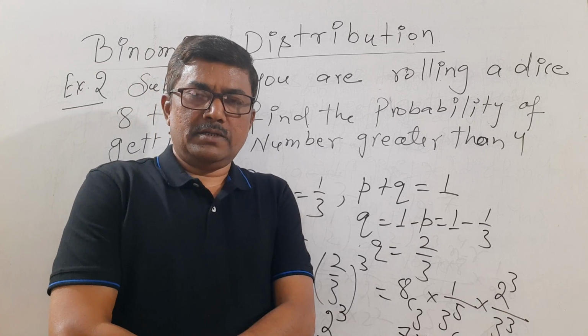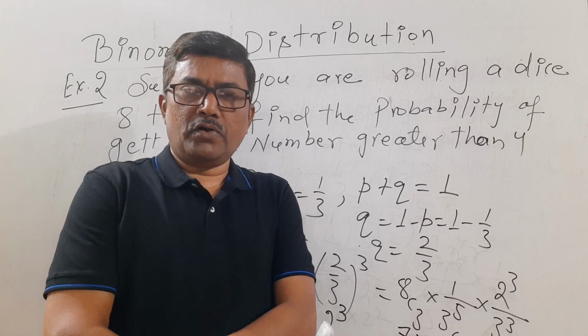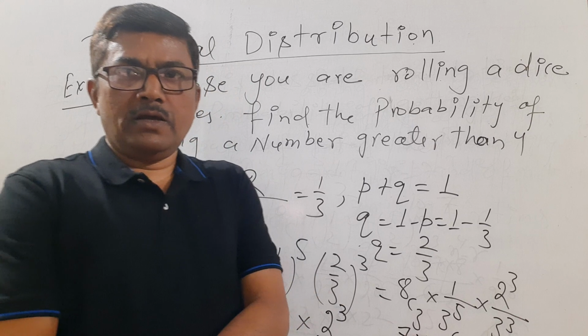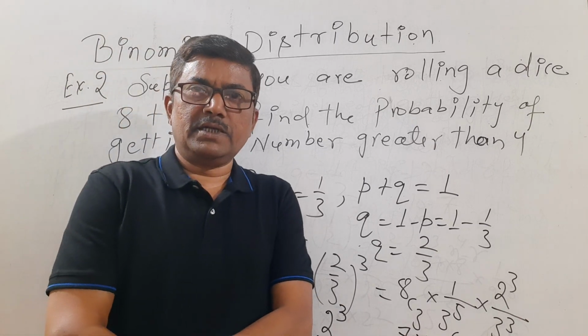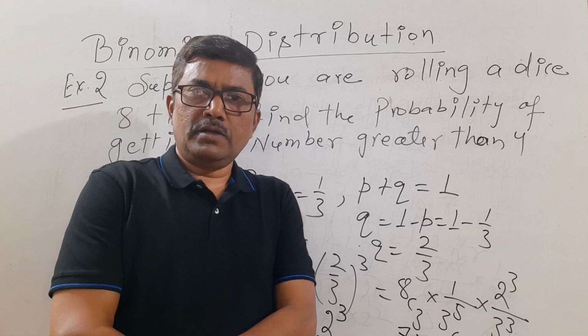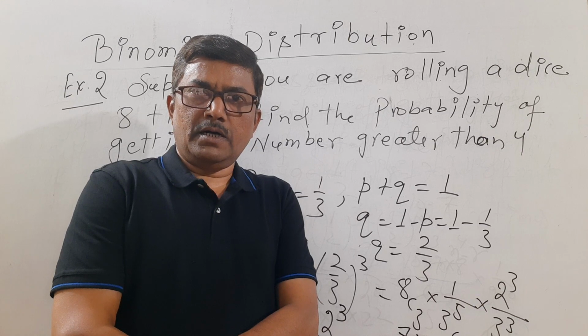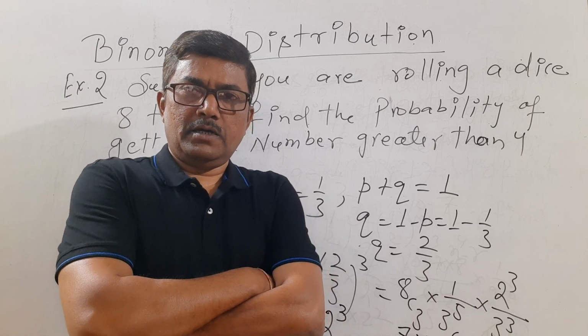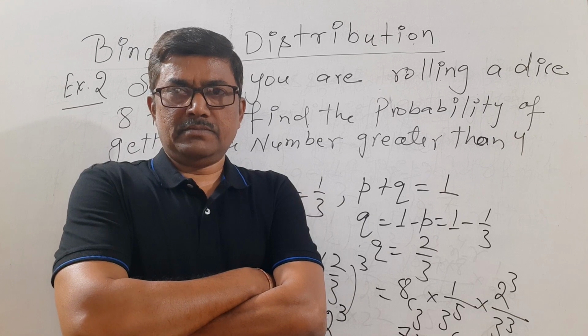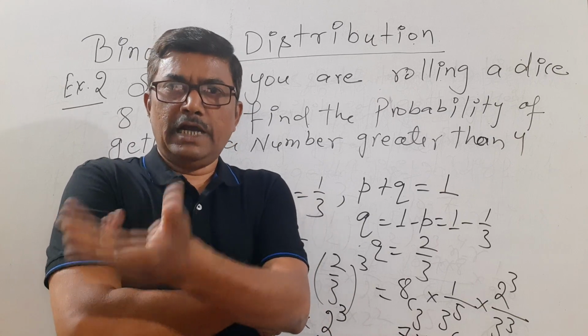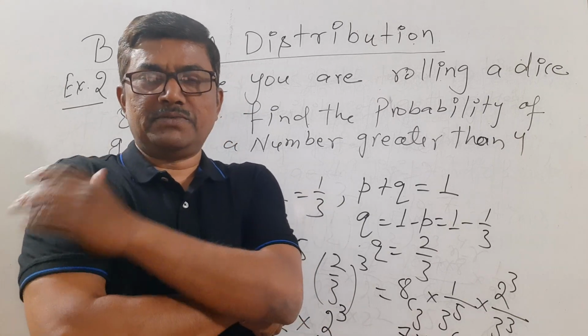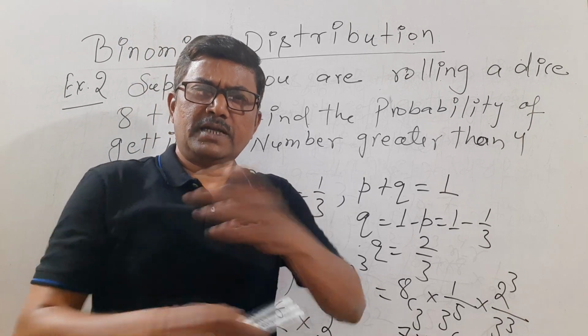Okay, on rolling a dice 8 times, find the probability of getting a number greater than 4 at least 3 times like this, or at most 4 times. So there are so many questions.